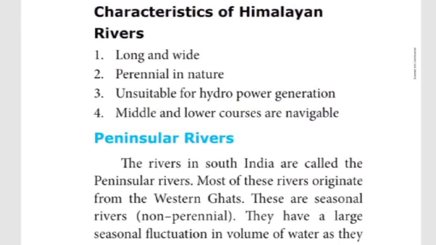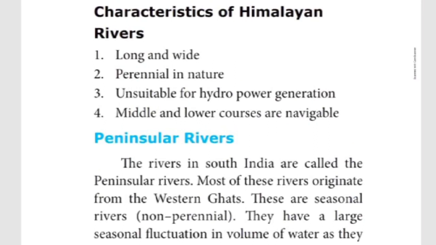Okay, the next, regarding the peninsular rivers. Where are they located? They are located in the southern part of India. What rivers are there? Mahanadi, Godavari, Krishna, Kaveri, Narmada, Tapti. These are called peninsular rivers.